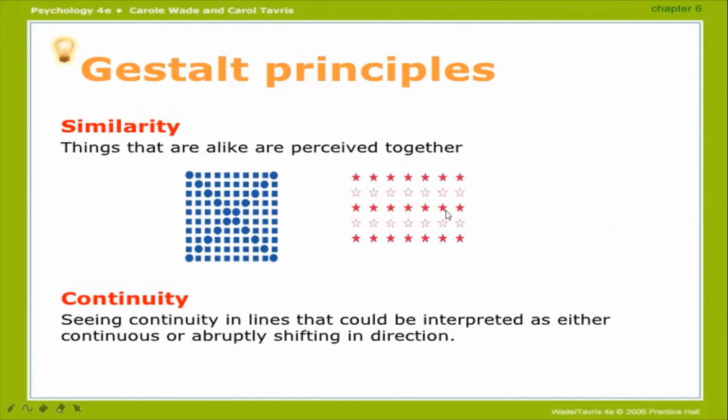A few stars are colored, a few are not, but we perceive them all together as stars because they look like stars. We are not discriminating between colored and uncolored ones. We are collectively saying that these are stars because they look alike. Yes, there is a little difference in shading, but we perceive them together.